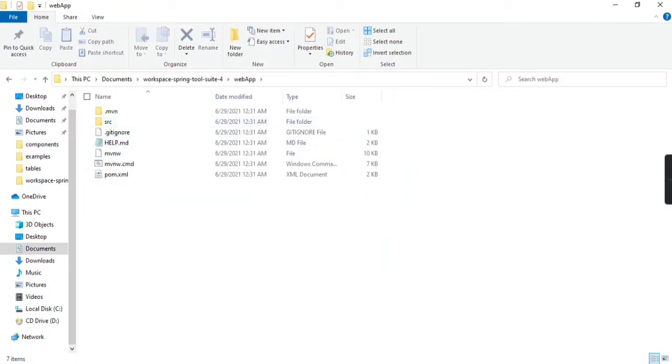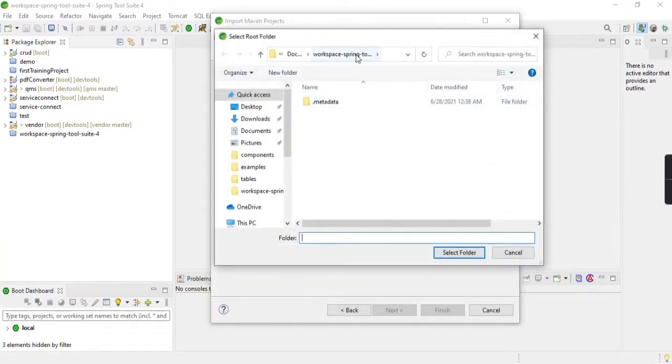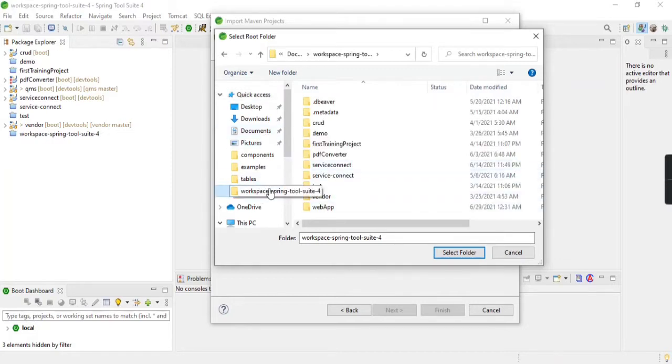Yeah, it is over here, and existing Maven project, Maven documents, Spring Tool 4. It's not showing. There's some issue with this. Yeah, it is over here, sorry.